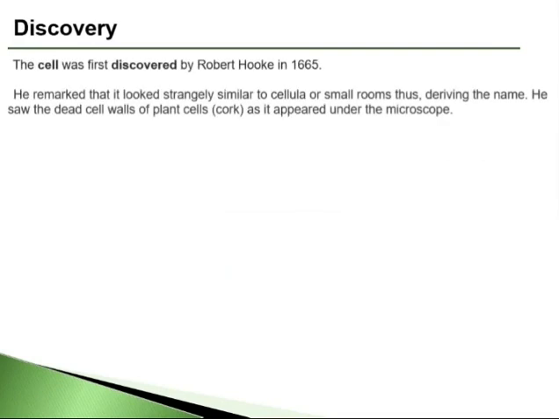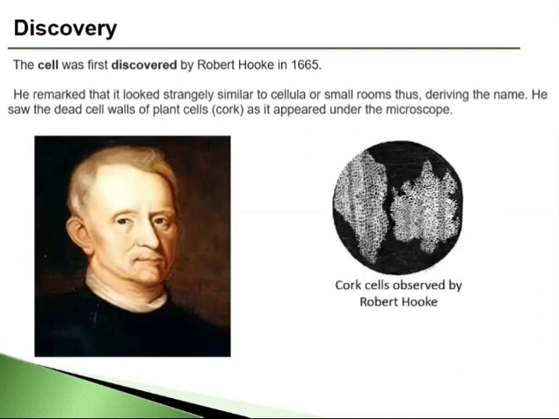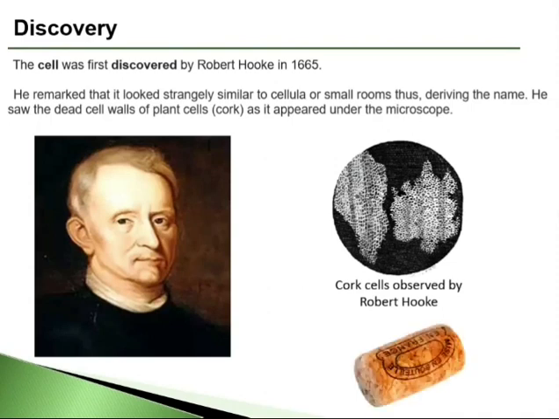It is interesting to know that the cell was discovered by Robert Hooke in 1665 AD. He discovered cells while he was observing a cork under his microscope. He found that there were small room-like structures or cellula. Thus, the structures were named as cells. Here is an image of the cork cells which he had observed under his compound microscope. But Robert Hooke observed dead cells of cork. The first living cells were observed by Anton van Leeuwenhoek.